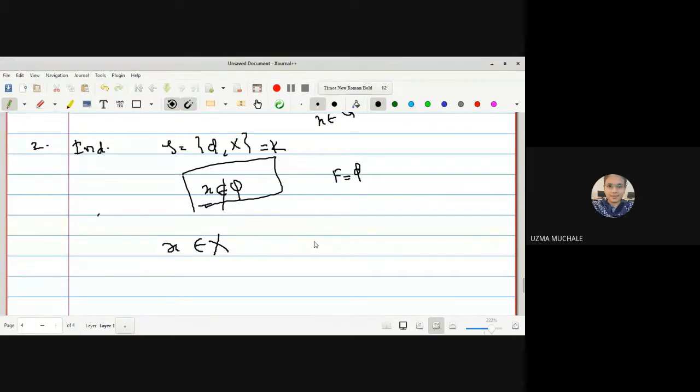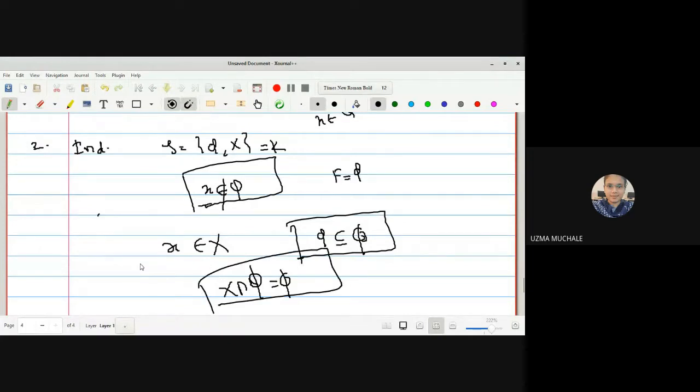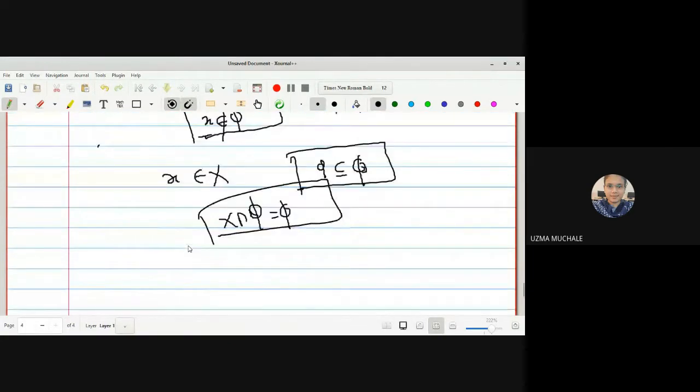And what is a guaranteed open set which contains phi? Phi itself, and both are disjoint. X intersection phi is empty. G is nothing but X, which contains the point X, and F is the closed set which is phi, and phi is an open set H which is contained in phi itself, and hence G intersection H is an empty set.